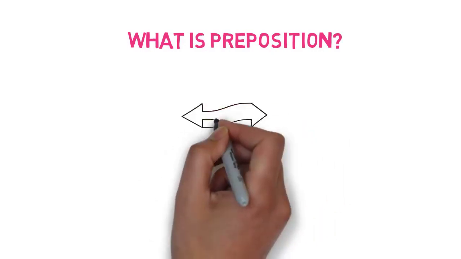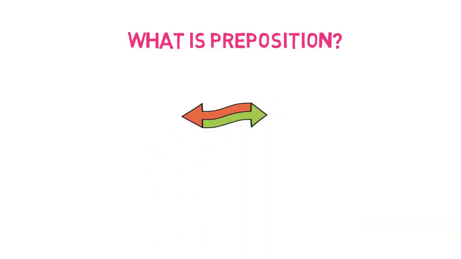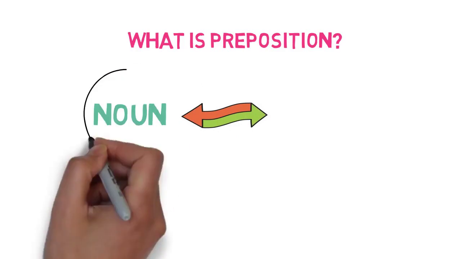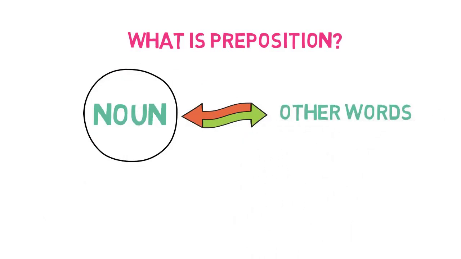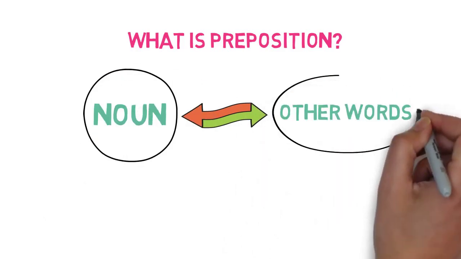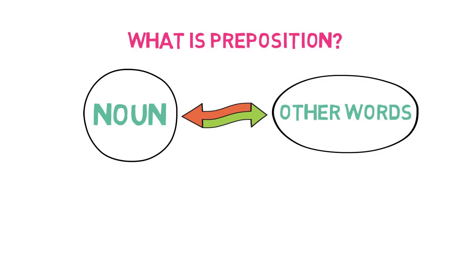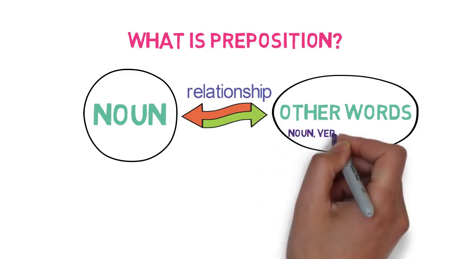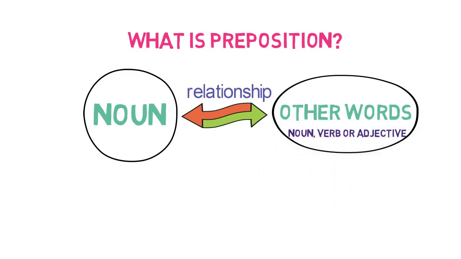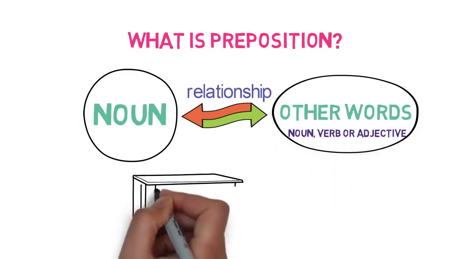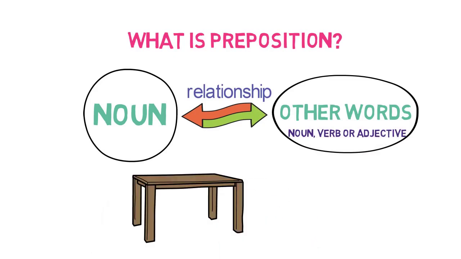A preposition is a word that is used to link a noun or pronoun with other words in the sentence. Link here means they provide a relationship between the noun and other words in any sentence and thus make the sentence complete. These other words may be a noun, verb or adjective. Let's understand them with an example.